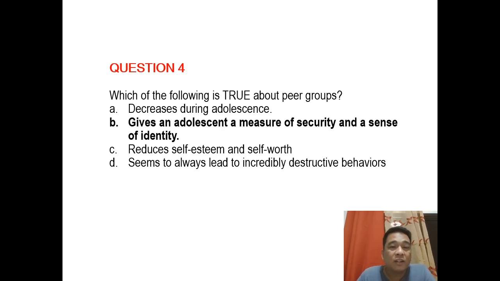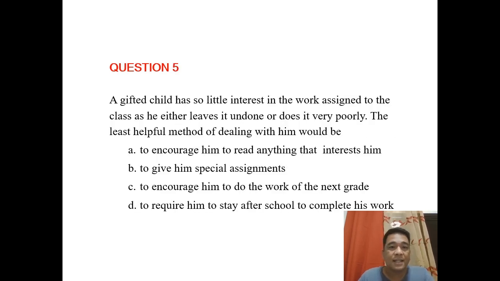Letter B. It gives an adolescent a measure of security and a sense of identity. Again, mga kapitek, ito ay nakabase sa ating developmental stages na ini-describe ni Erik Erikson that would provide certain description of the adolescent stage and what are to be mastered on those stages.